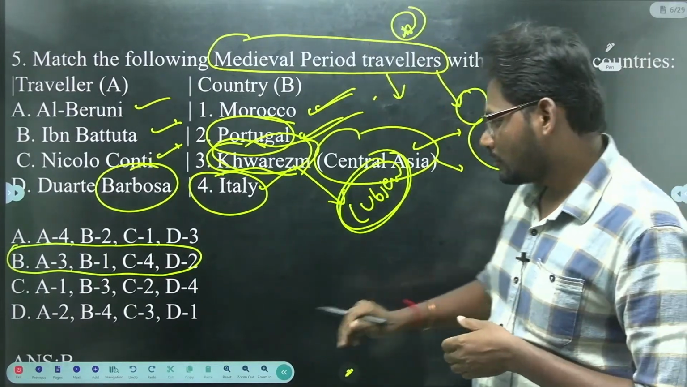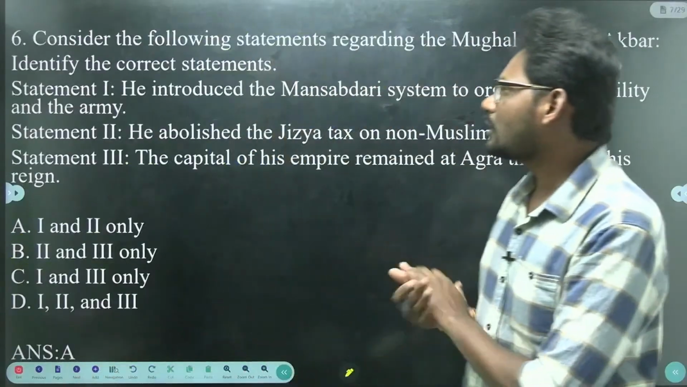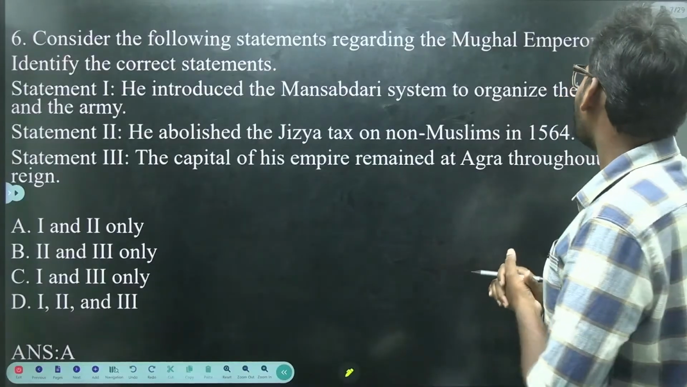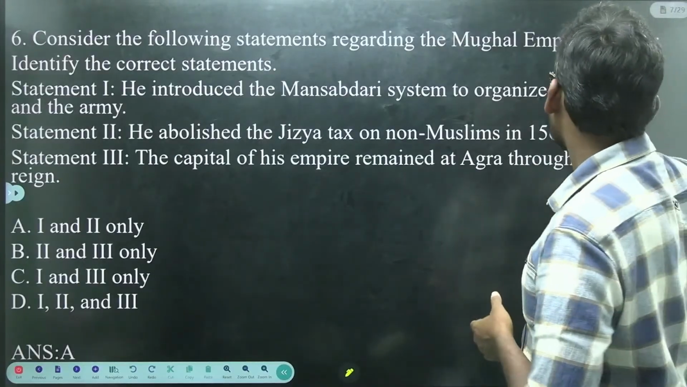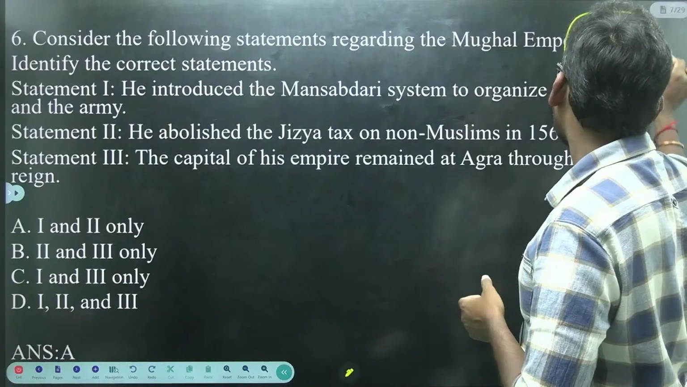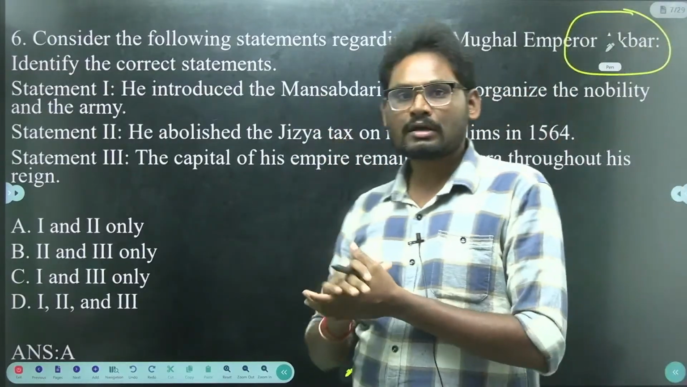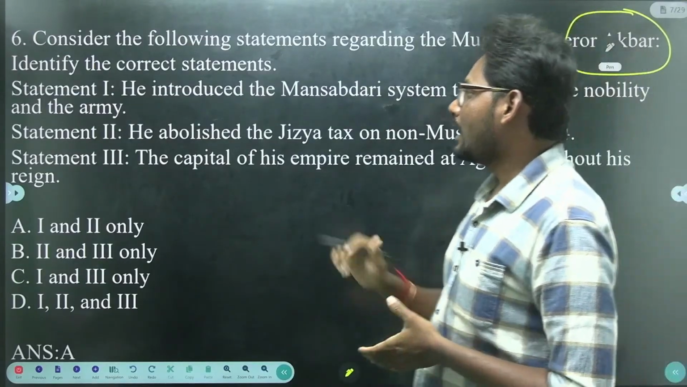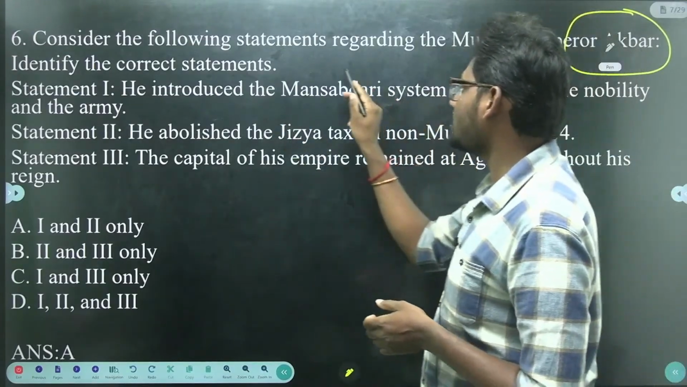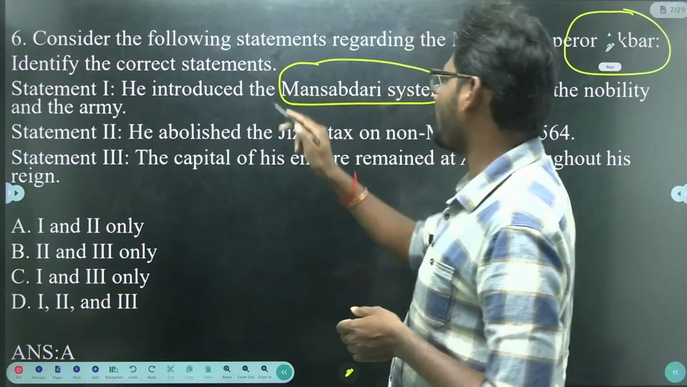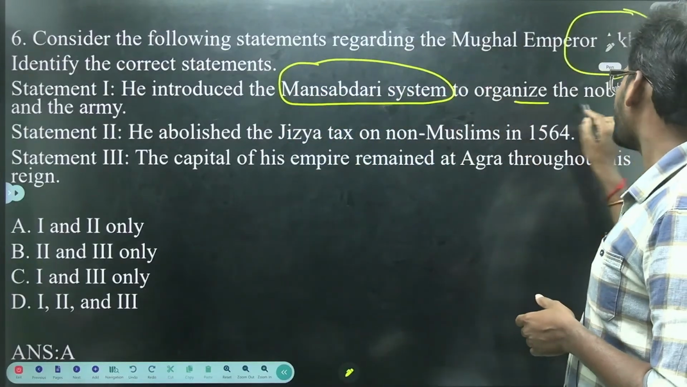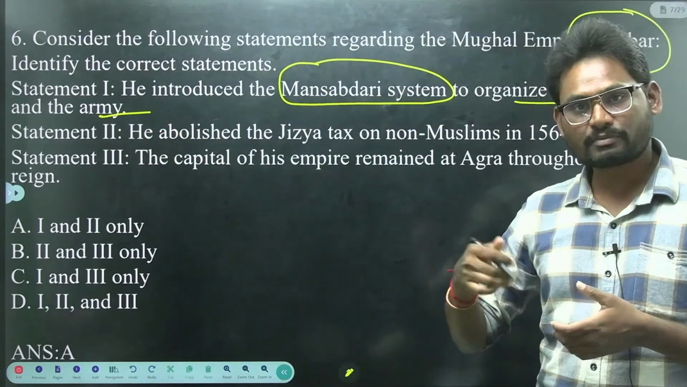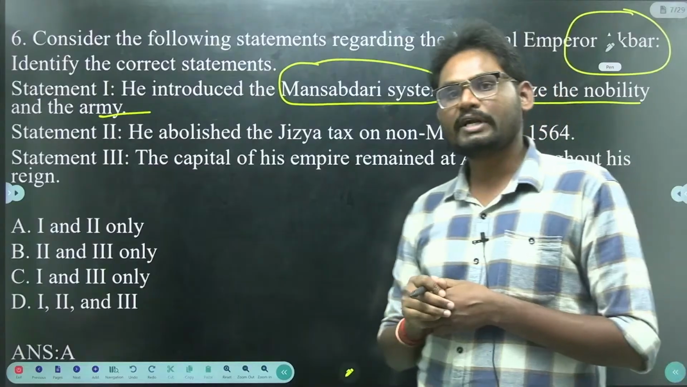Next we have question 6. Consider the following statements regarding the Mughal Emperor Akbar. Identify the correct statements. Statement 1. He introduced the Mansabdari system to organize the nobility and the army.